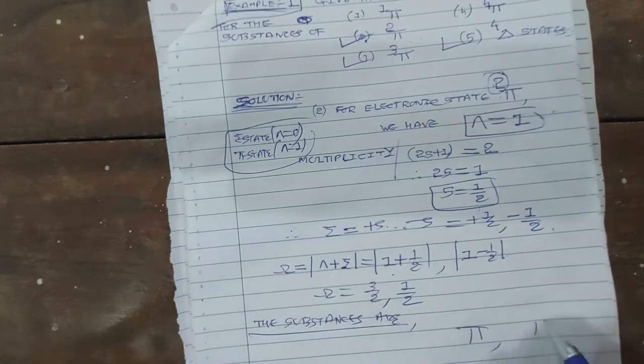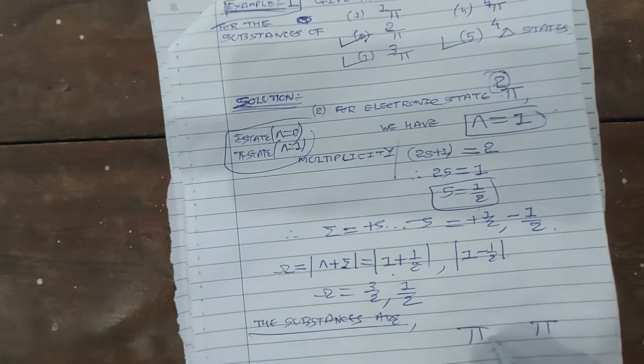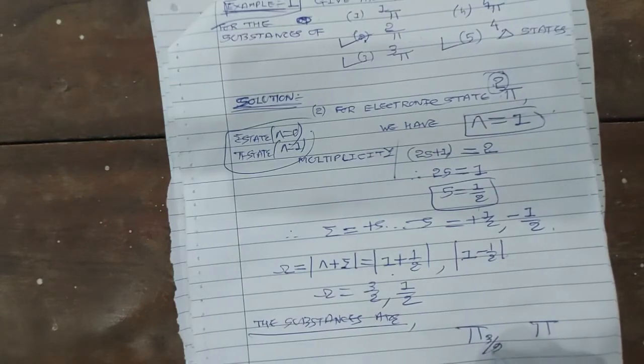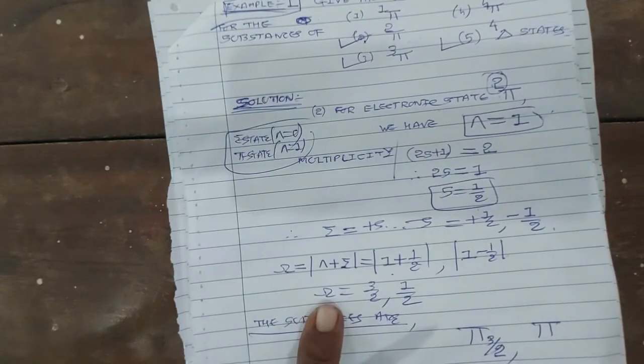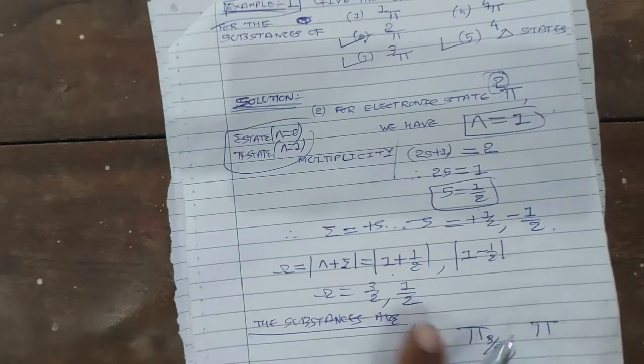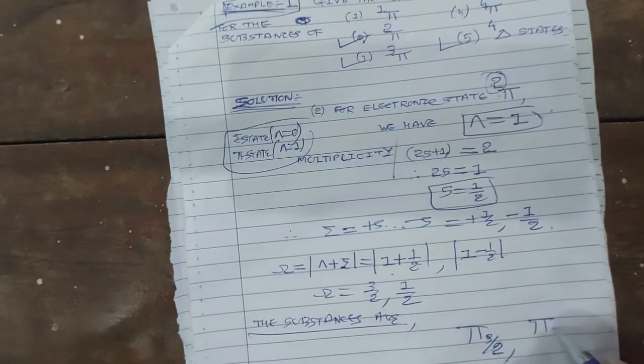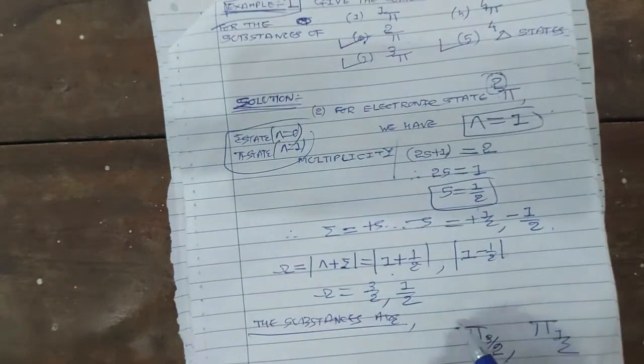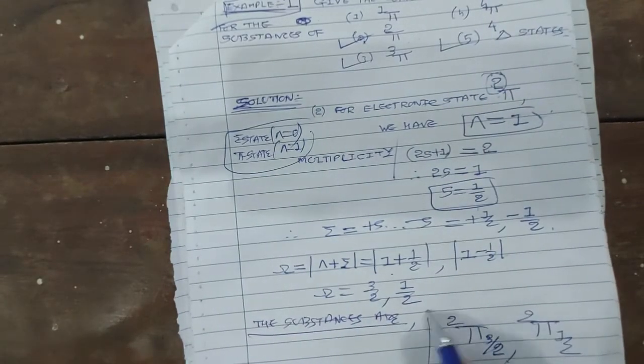Therefore, the states are denoted by pi. The value of total quantum number omega is written on the right hand side subscript. We have two values of omega, 3 by 2 and 1 by 2, so the states are written as pi 3 by 2 and pi 1 by 2. But the multiplicity of the state is 2. So this is your answer.